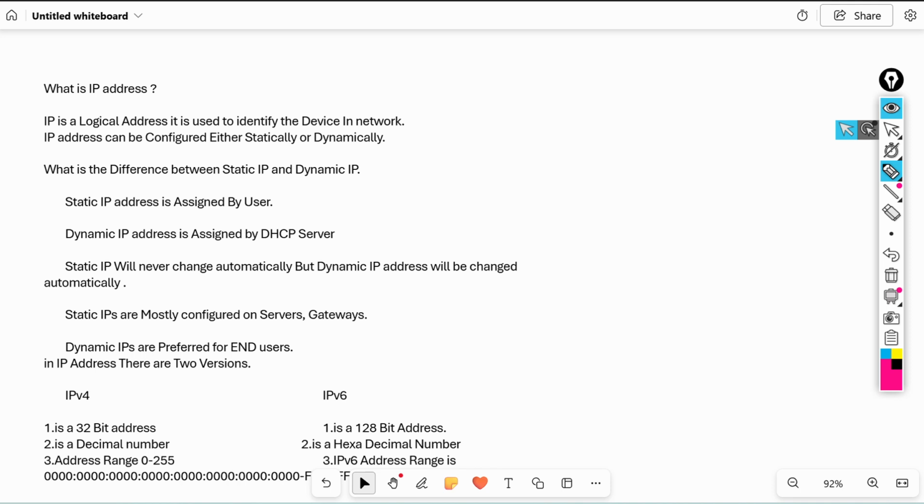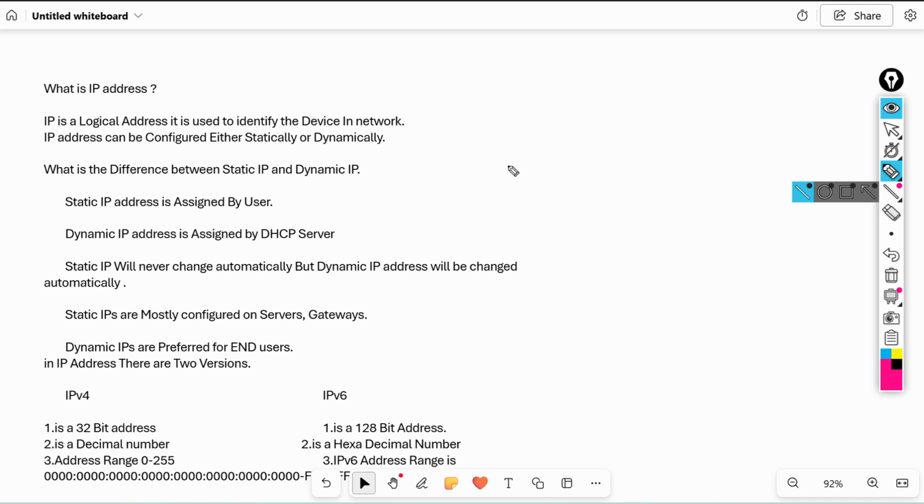Static IP is permanent IP. If we configure once, that will remain permanently until you change. If we change, again it will change. Otherwise, it will not change automatically. Dynamic IP means it is not permanent IP. Dynamic IP keeps on changing every 1 hour, every 2 hours, every 3 hours, every 4 hours, like that, depending on the DHCP server. Because the DHCP server gives the IP address, right?